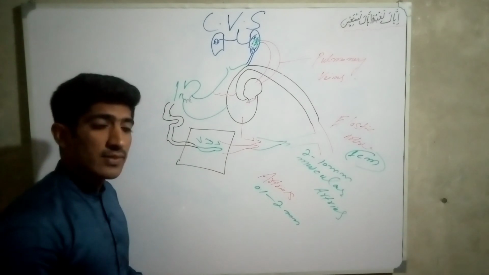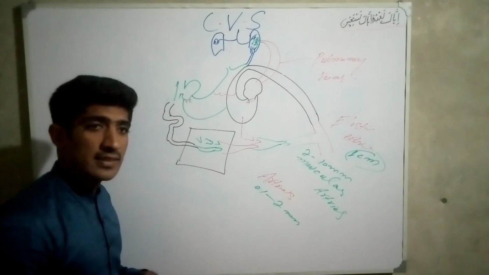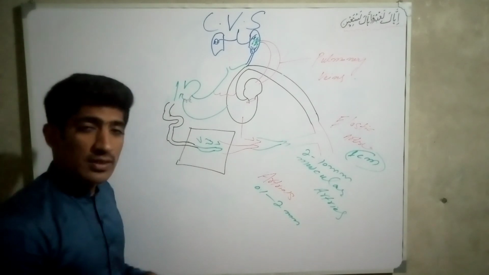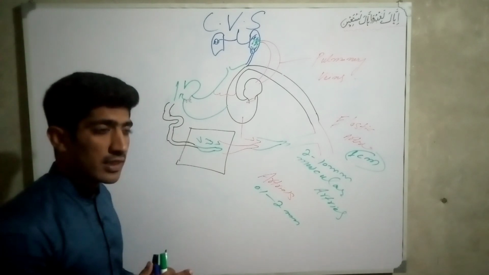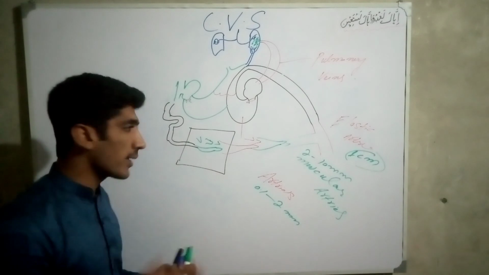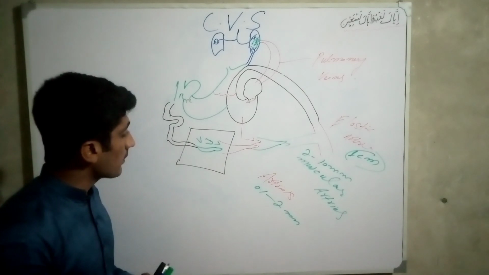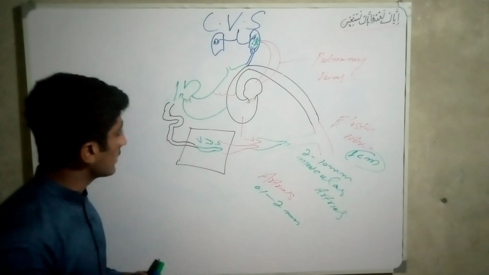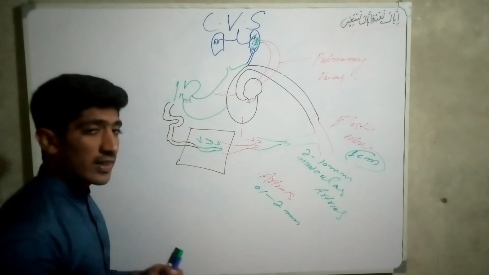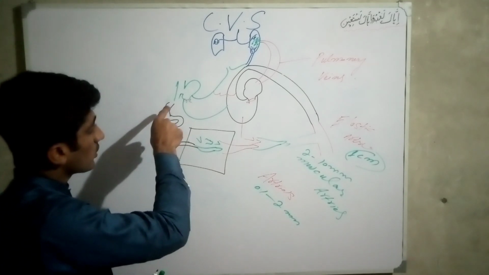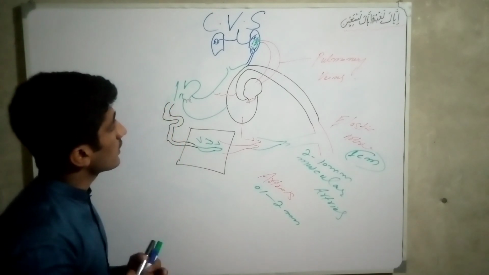The proteins, vitamins, antibodies, and white blood cells go to the cells and tissues of the body, and the waste material goes back, and then these capillaries change into venules, and then small veins, and then small veins into large veins, and finally this blood goes to the superior vena cava and inferior vena cava.